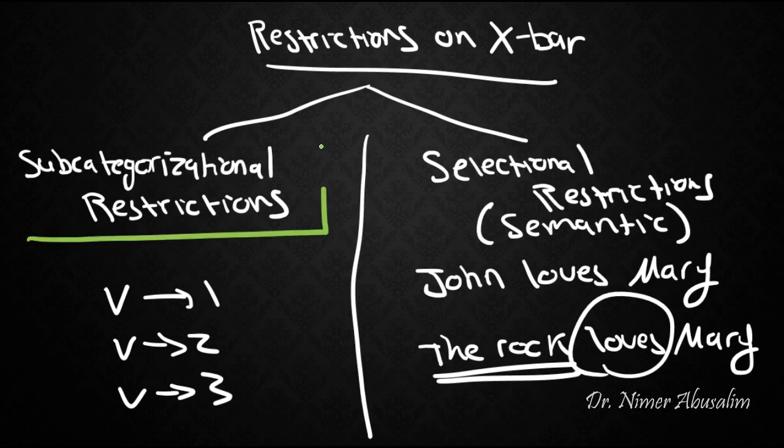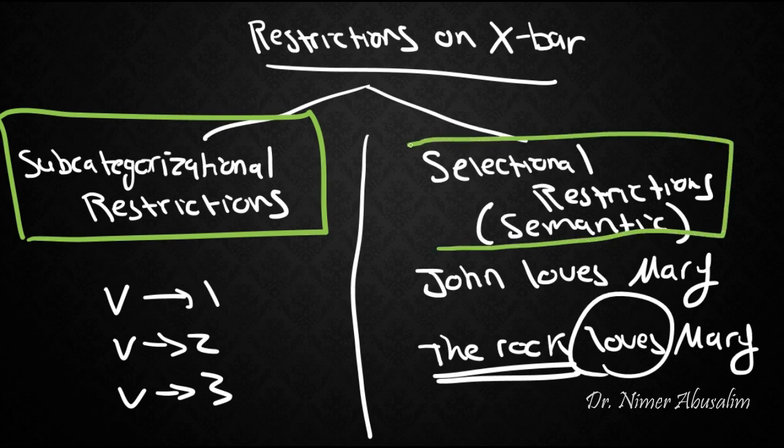Now using both of these types of restrictions, the subcategorizational restrictions and the selectional restrictions, we can block out or filter out the bad sentences that X-bar produces and be left only with the well-formed or the good sentences. So let's take a look at each type of restriction. Let's start with the subcategorizational restrictions.